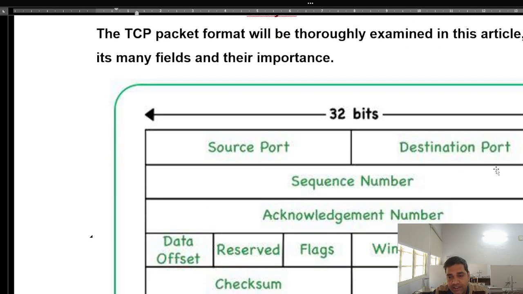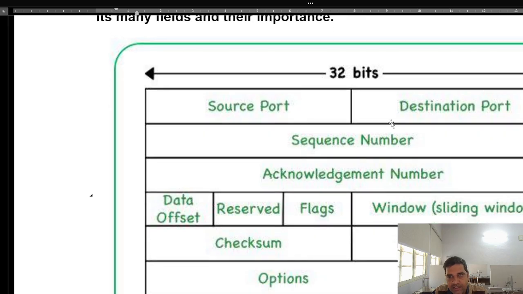Now see this TCP packet. This packet format is of 32 bits. You are seeing the source port address and the destination port address. The source port address is the port it will be sent from, and the destination port address is the port at which it will be delivered. There are many port windows in computers through which data enters a device and leaves the device. Next is the sequence number given to each packet.